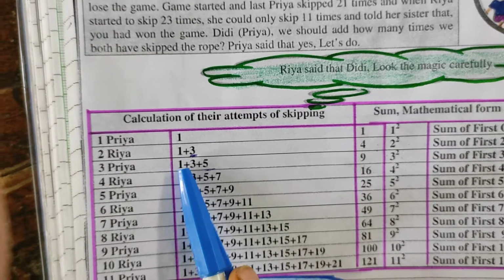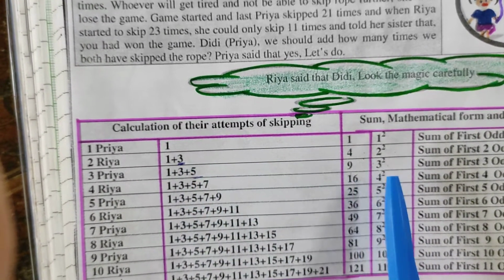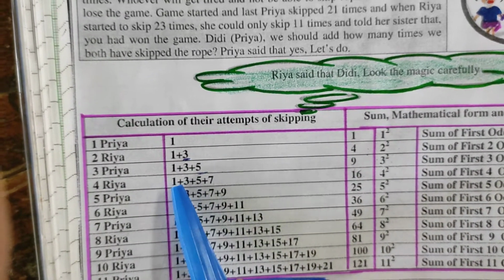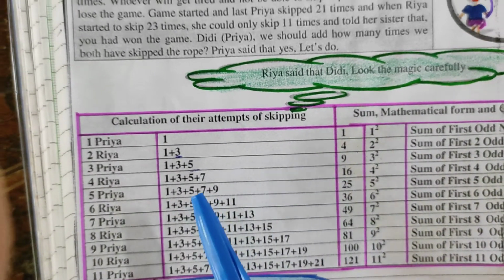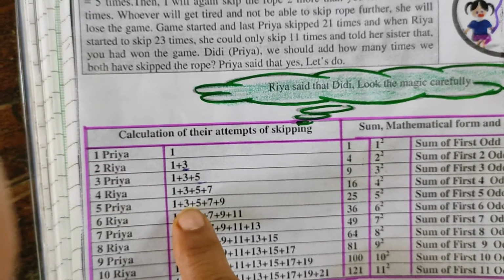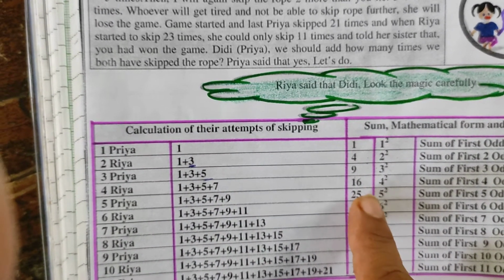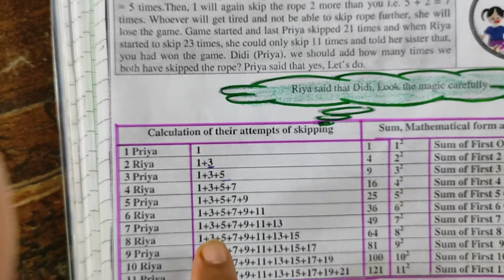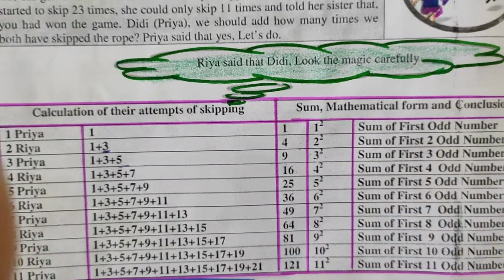If I am adding the first 3 odd numbers, I will be getting the square of 3, 9. If I am adding the first 4 odd numbers, I am getting the square of 4, 16. So basically हम जितने odd numbers ऐड कर रहे हैं, first 5 odd numbers ऐड करेंगे तो we will get the square of 5. First 6 ऐड करेंगे तो square of 6. If I am adding the first 7, I will be getting the square of 7 and so on.